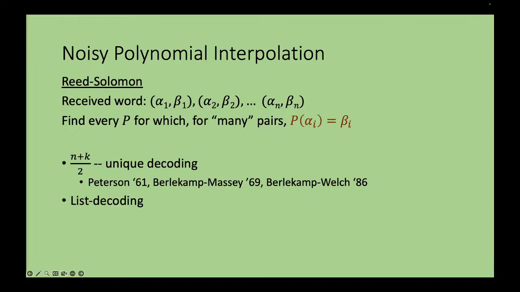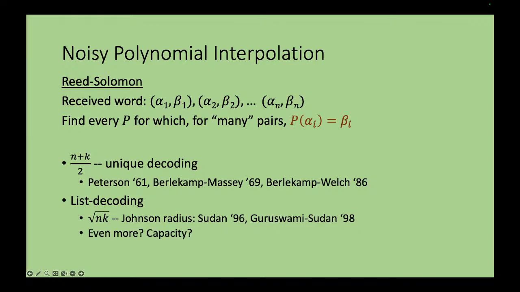What about in the list decoding context? There is the seminal work of Madhu, followed by Venkat and Madhu's work, which showed that you can list decode Reed-Solomon codes all the way up to the Johnson radius, up to square root of nk. And if I ask for more, in fact, the sequence of works that Rohit had mentioned are trying to understand: can we improve the results of Guruswami-Sudan and list decode even from a smaller agreement?